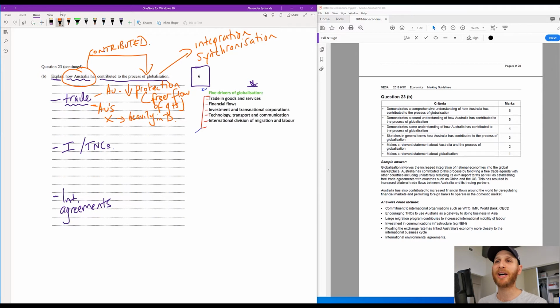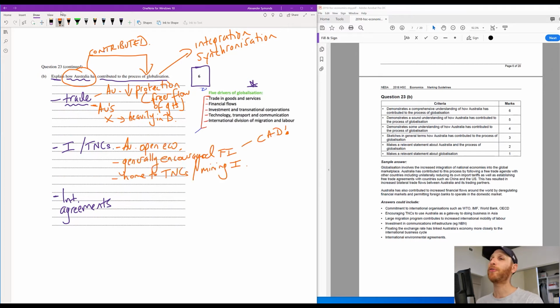If we think here about investment and TNCs, what we can say for this point is that Australia is an open economy. It is not closed, it is open. And this has been particularly true in terms of foreign investment, that Australia has generally encouraged inward foreign investment. And we can see that in terms of the CAD, because Australia has that savings investment gap.